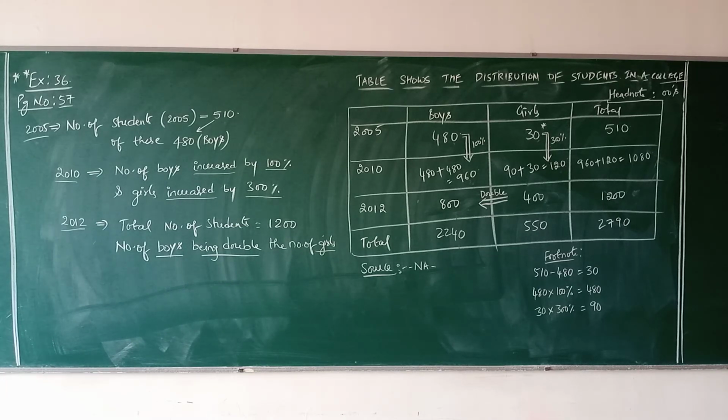This problem especially, how 100% increased, how I have done, because 480 into 100% is nothing but 480. So 480 should be added. 300% increased means 30 plus 300% increased of 30. That means 90. So 90 plus 30, 120. The whole total. And then down, being double the number of girls. So number of girls value if you double, the boys number should come. So that's why 400 girls, if you take, the boys total will become 800. Then 800 plus 400 becomes 1200. So I am very clear about this question.